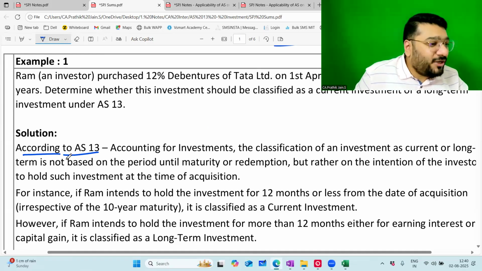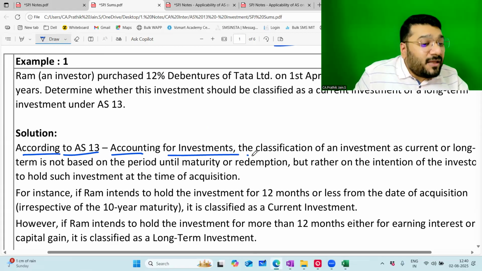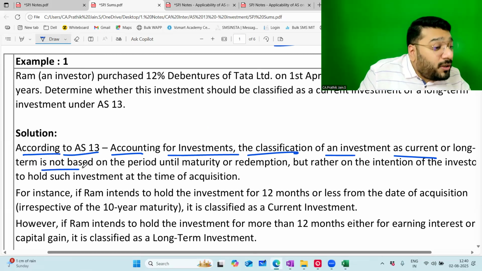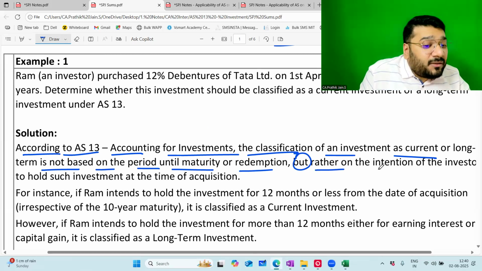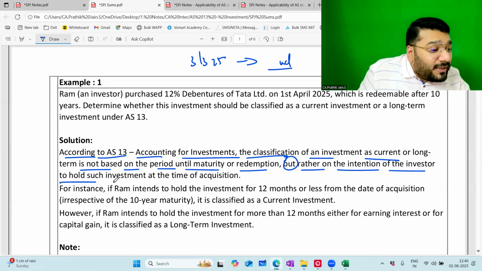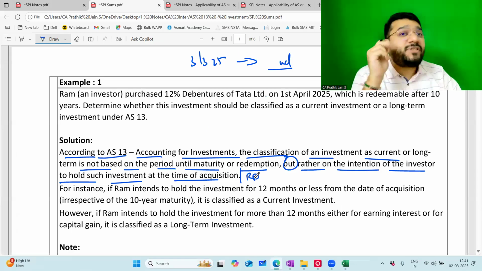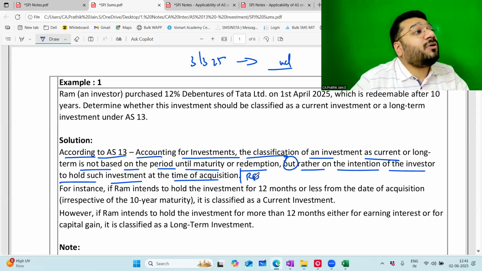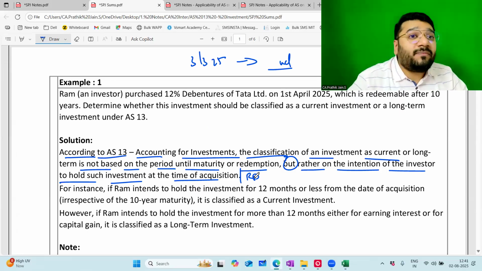According to AS 13, accounting for investments, the classification of the investment as current or long term is not based on the period until maturity or redemption, but rather on the intention of the investor to hold such investment at the time of acquisition or on the reporting date. I have to check the intention of the investor as on the date of acquisition or the reporting date.